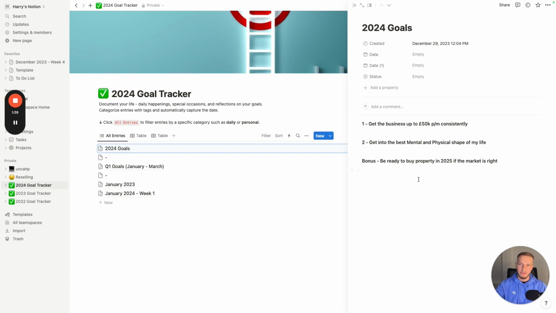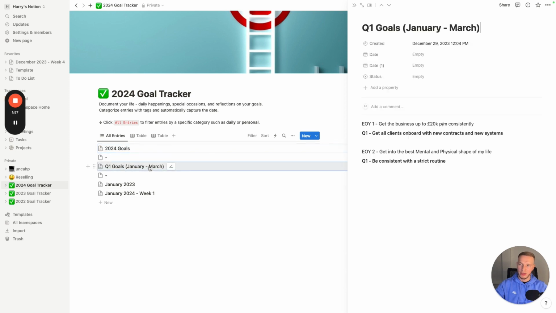I also like to set a bonus goal just for something else to keep my eye on, and for this year it's that I want to be ready to buy property in 2025 if the market is right. I'm not in a rush to move out or anything like that, but if the market prices are right, then I want to be ready to buy a property as soon as it gets to 2025. So what I'll then do is go down and make a goal for each quarter that will help me achieve those goals for the year. So the first goal for me this quarter is to get all clients on board with the new systems and services that we're offering.